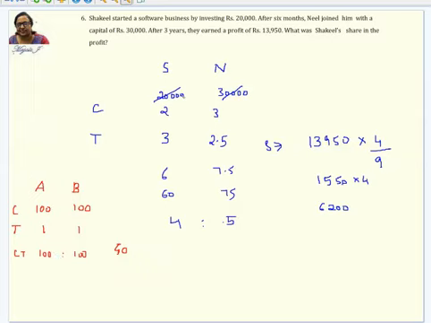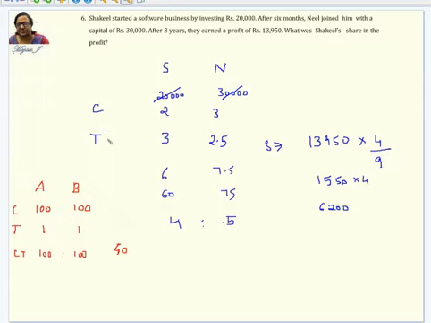Now consider this problem given here. Shakil started a software business by investing rupees 20,000. After 6 months, Neil joined him with a capital of 30,000. After 3 years, they earned a profit of rupees 13,950. What was Shakil's share in the profit?